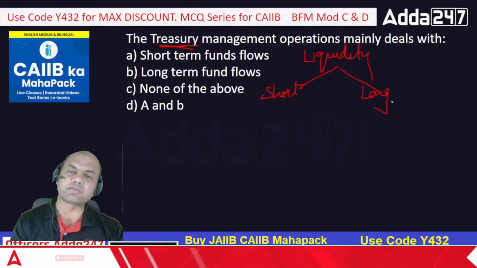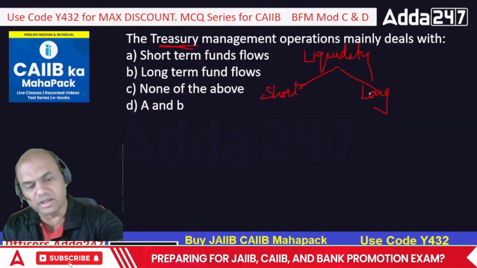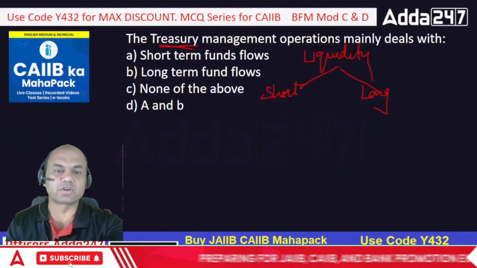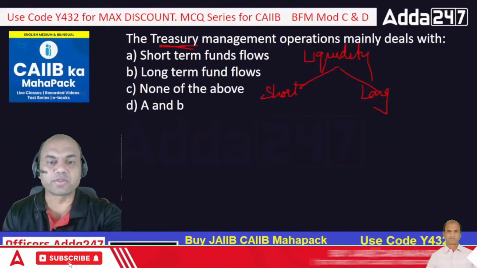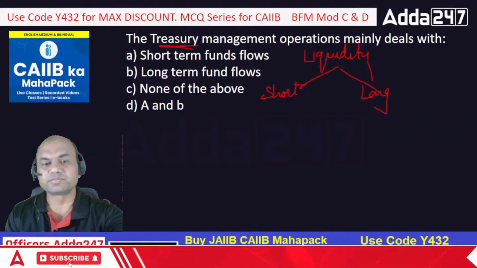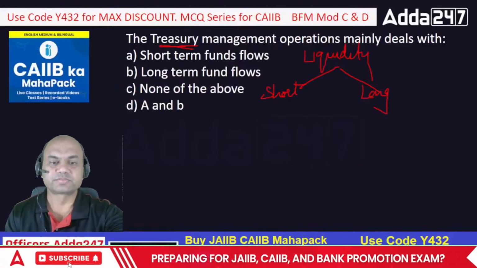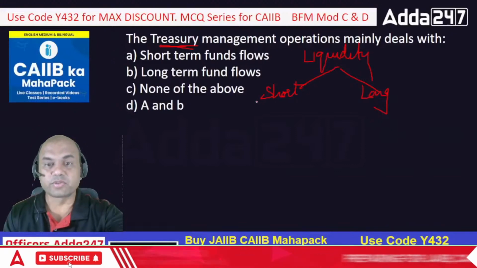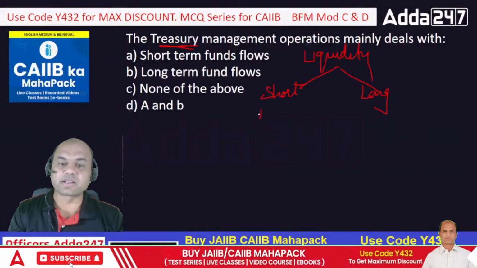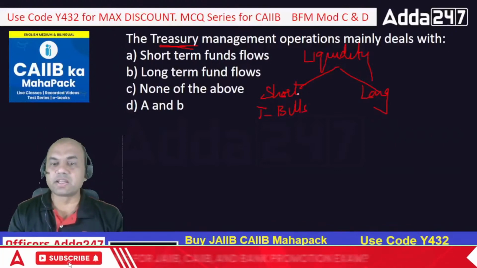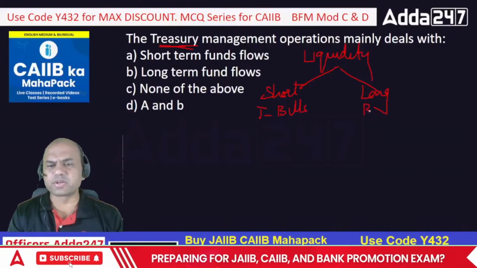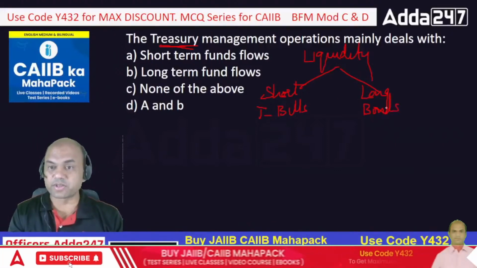How do I manage short term and long term in treasury? For short term I will be dealing with T-bills, treasury bills. And for long term I will be dealing with various bonds. There's a difference between these two.